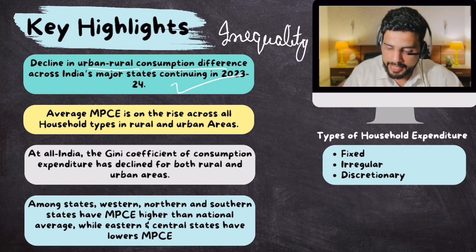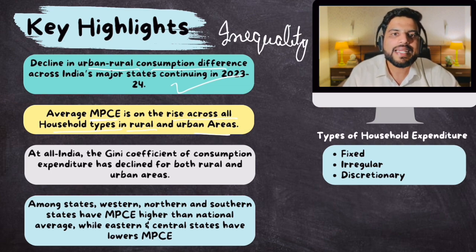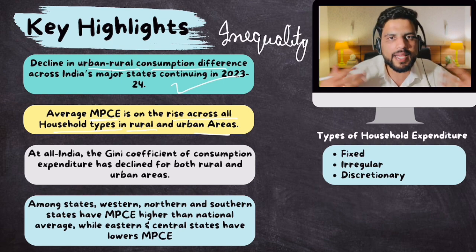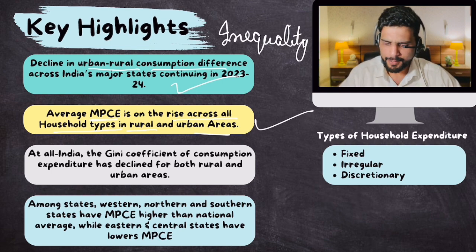Then, average monthly per capita expenditure is on the rise across all household types in rural and urban areas. This is also good news. Why? That means Indians are becoming well off. More and more Indians are spending more, consuming more. That means they have more money, so they are spending more cash. That is good news, right?